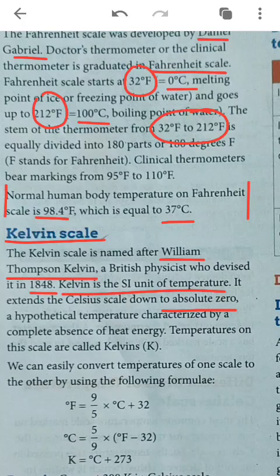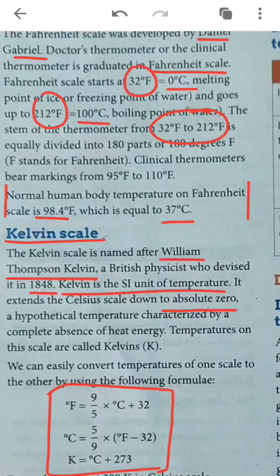It is not given here, it might be given on the next page. But for your understanding, we have to understand that 0 degrees Celsius is equal to 273 Kelvin. Now here are three formulas which help us convert the temperature between these scales.